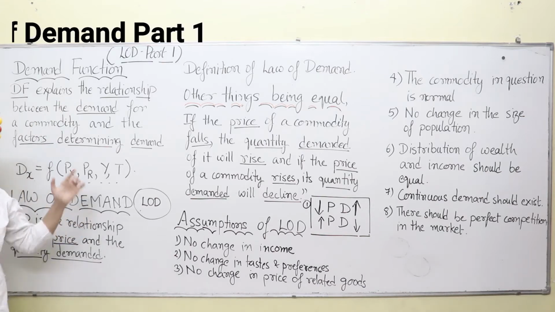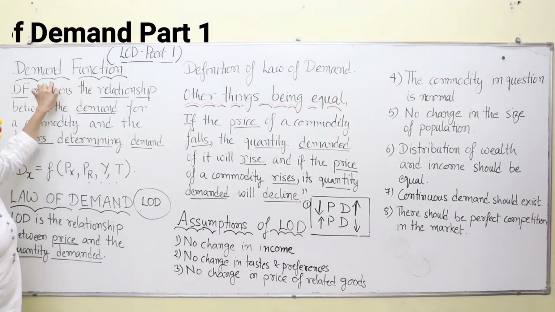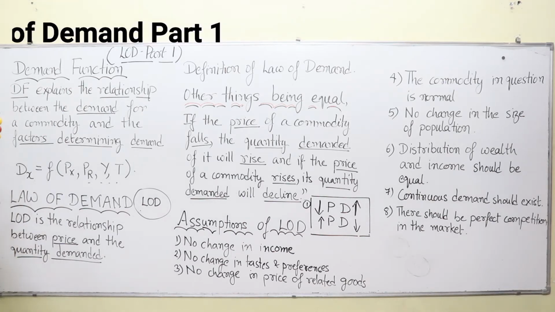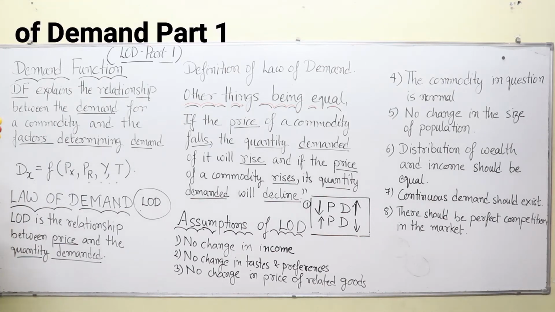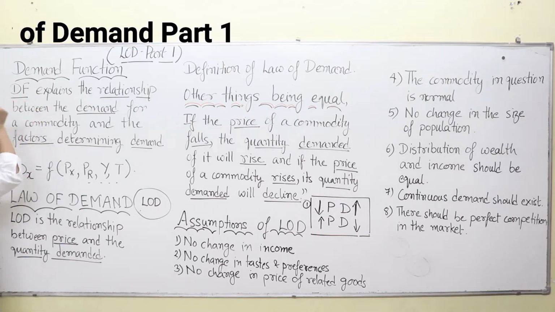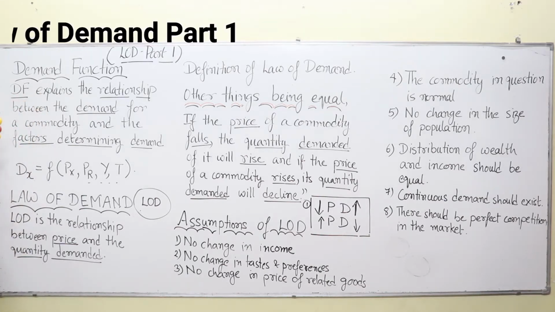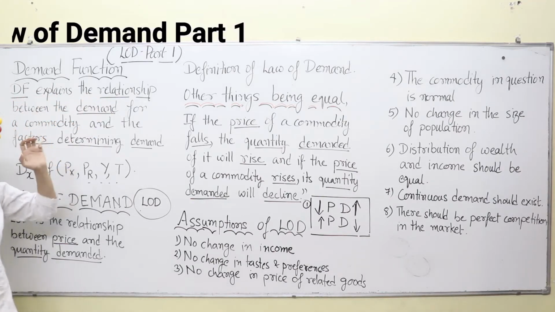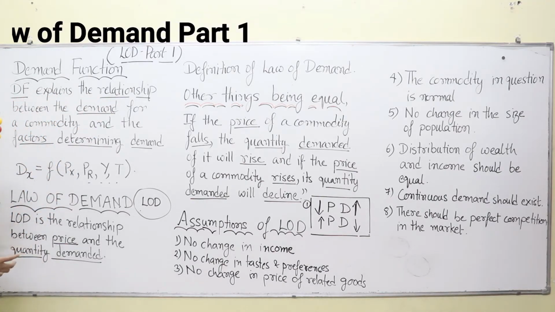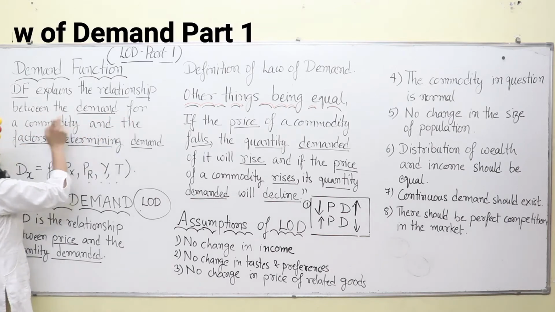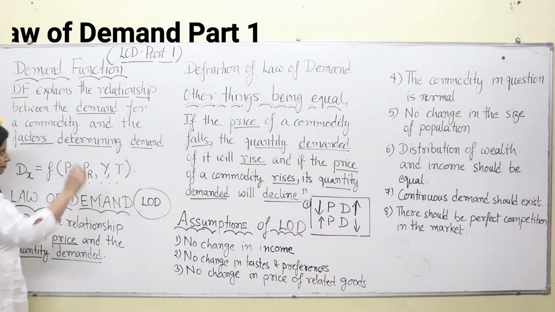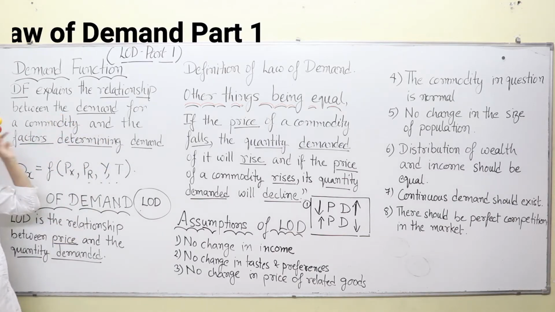What is demand function? As the term stands, demand function is how it operates and what are the variables that are included in it. So DF, or the demand function, we are again using the abbreviated form here. The demand function explains the relationship. It's a relationship between what? Between the demand for a commodity and the factors determining demand. Here, demand for a commodity.